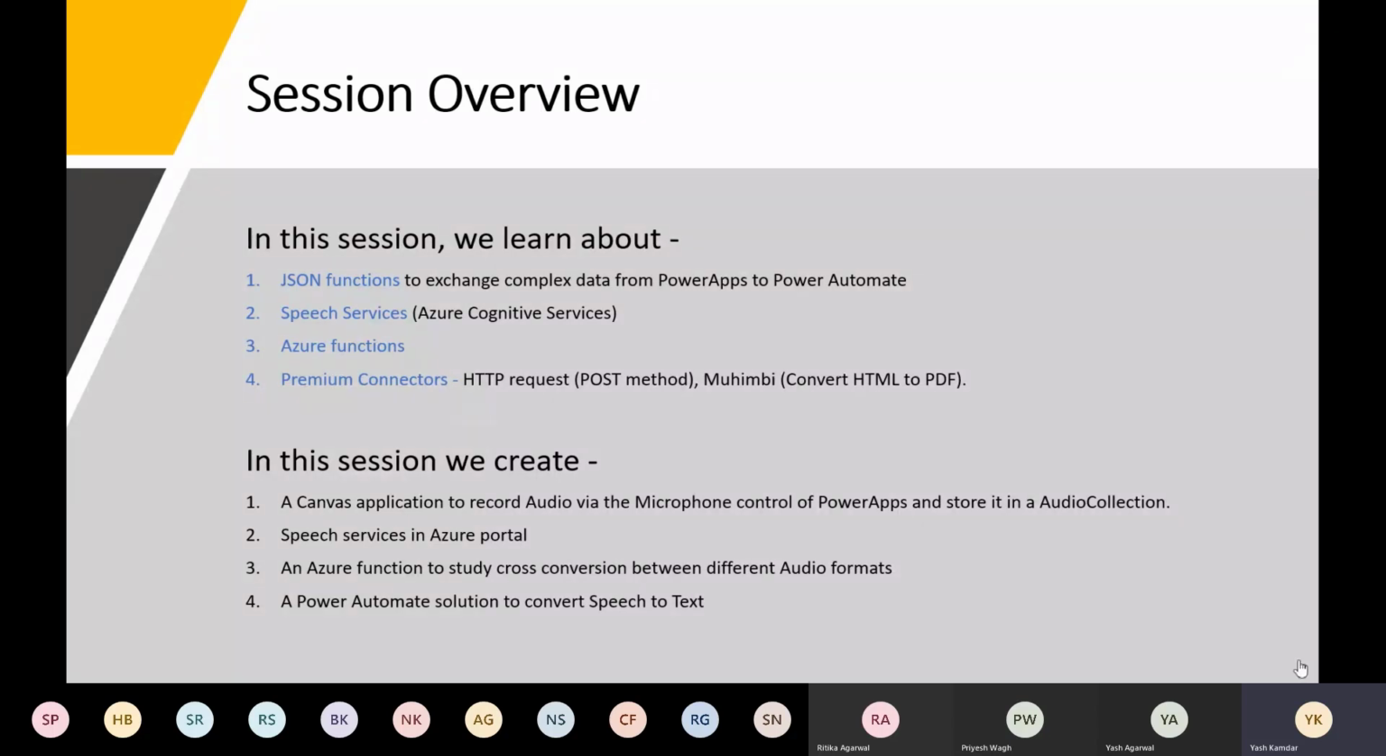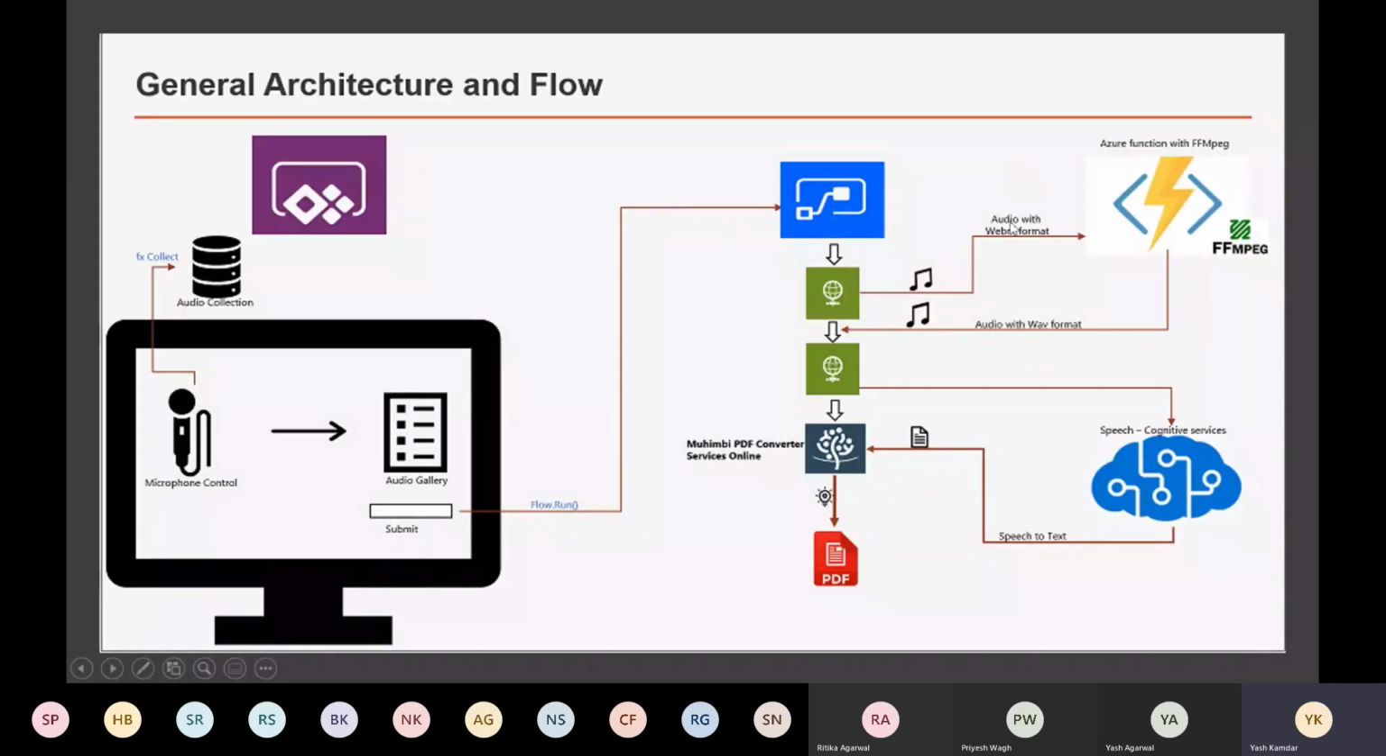Okay, so let's take a look at the general architecture and flow diagram first. Let's divide this into two parts: the left part and the right part. The left part is my Power Apps canvas application. What I'm going to do is have a microphone control, which is going to record my audio. And then I'm going to store that audio to an audio collection. Then when I click on the submit button, the recorded audio present in the audio collection will be exchanged over to Power Automate. And from there, we'll just convert it into text.